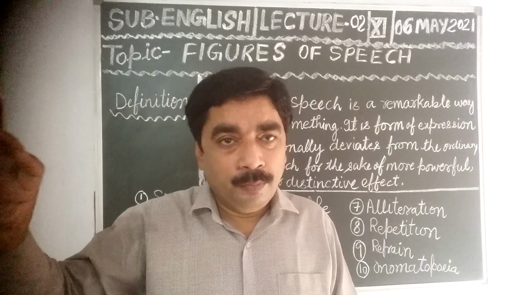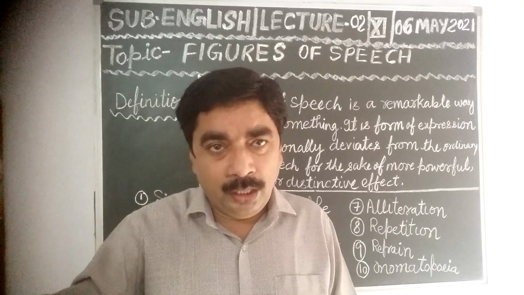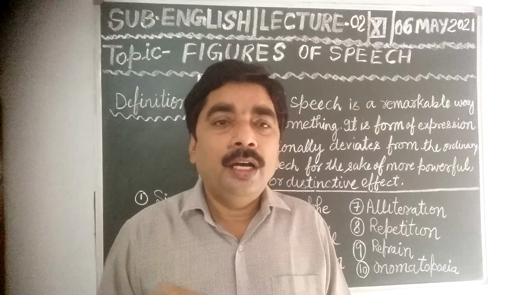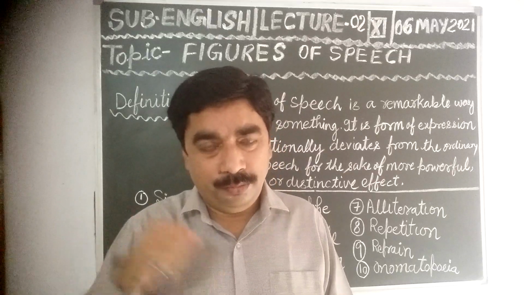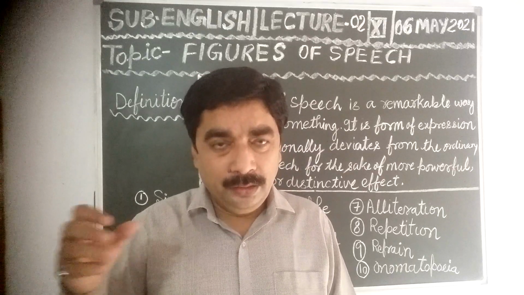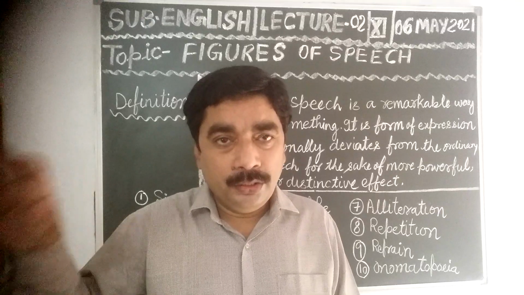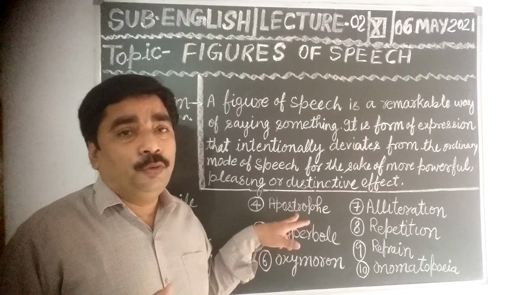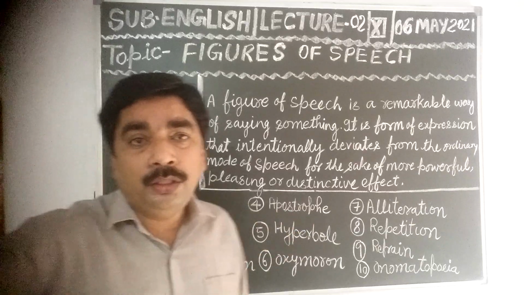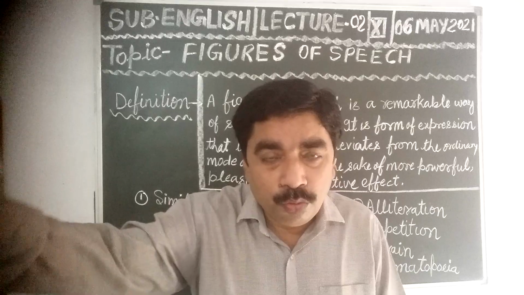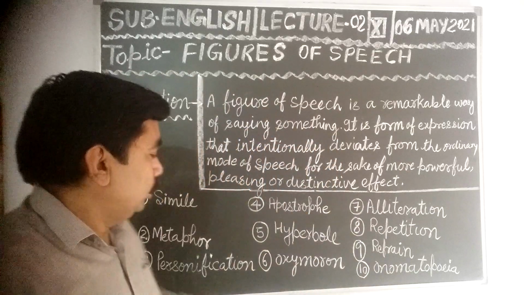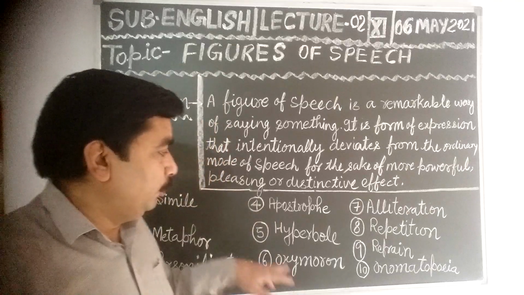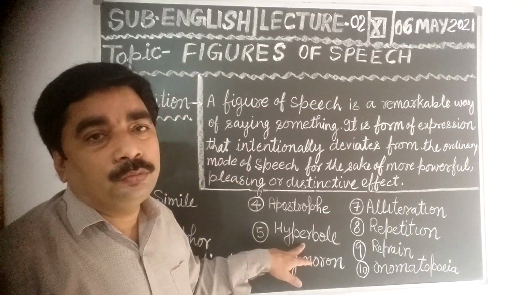Death we cannot see, but we are addressing death in such a way that it is a living being. It is alive, we can see and we can touch. So in the apostrophe poetic device, dear students, we address, we call. Up to this we have discussed. And now I am going to tell you about hyperbole.